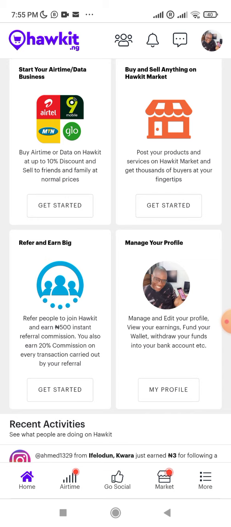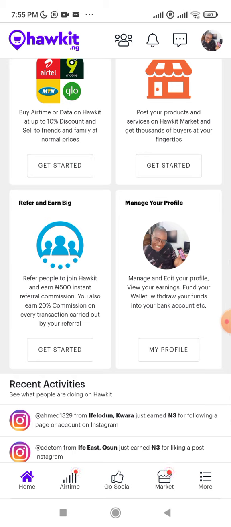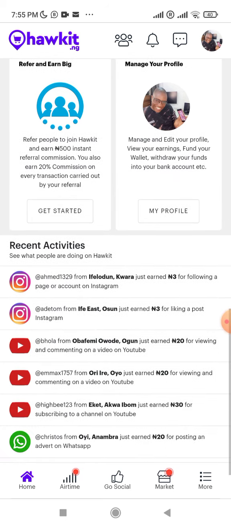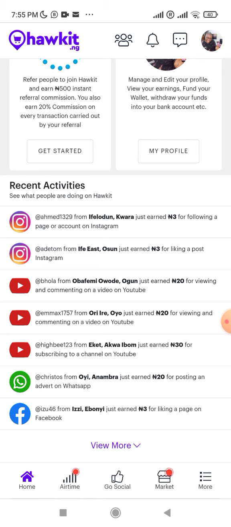Another thing I like about Hawkit is that while other social media partners I've seen, they would ask you to work up to like 2K or 5K before you can withdraw, so that they can be sure that you are working. But on Hawkit, it's not like that. Any amount you make, you can withdraw it immediately, and I've been able to withdraw my earnings immediately. You can manage your profile, put in your bio, put in your picture, just like you can see here. And then if you scroll down, you see people that are already working.